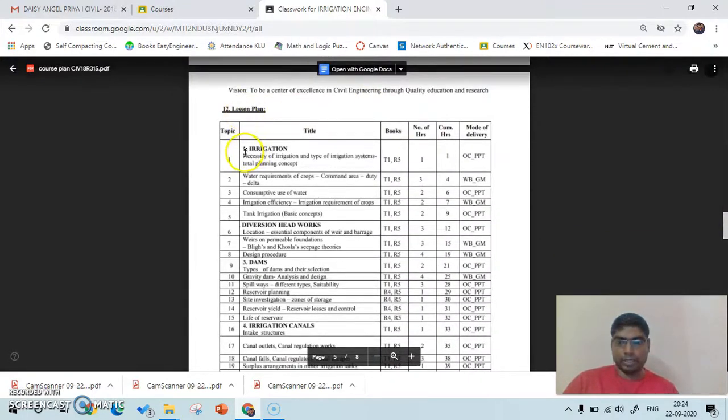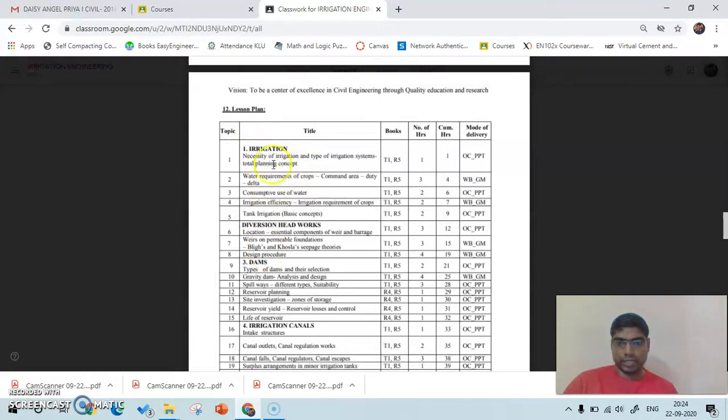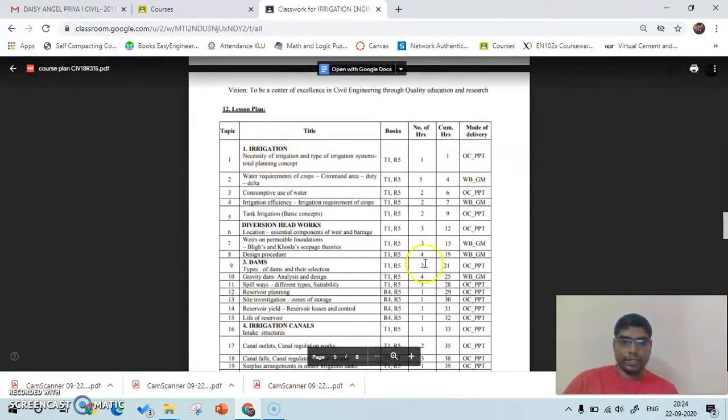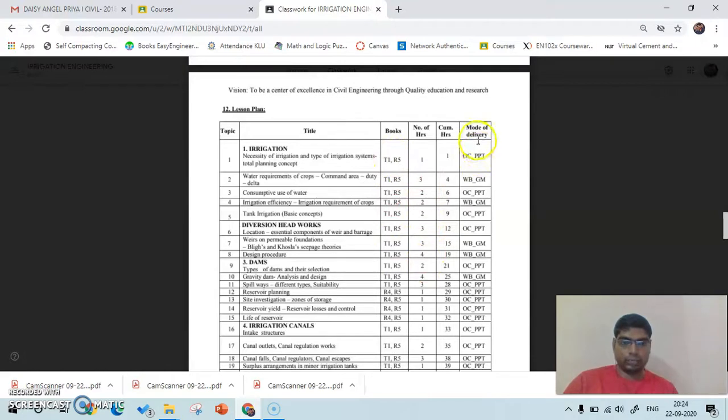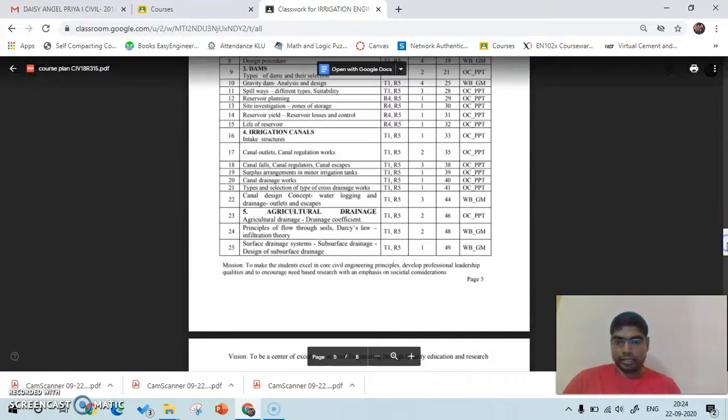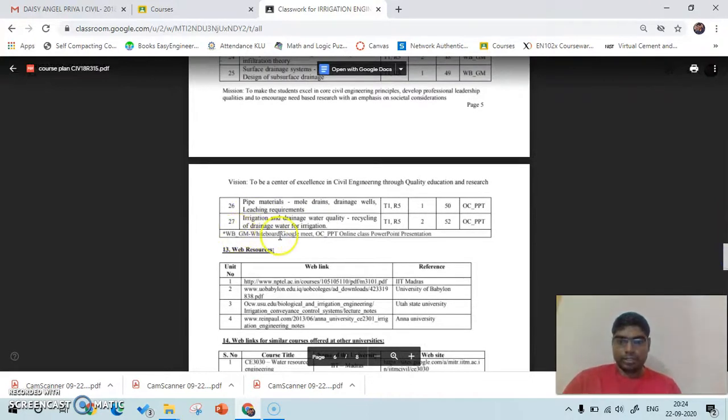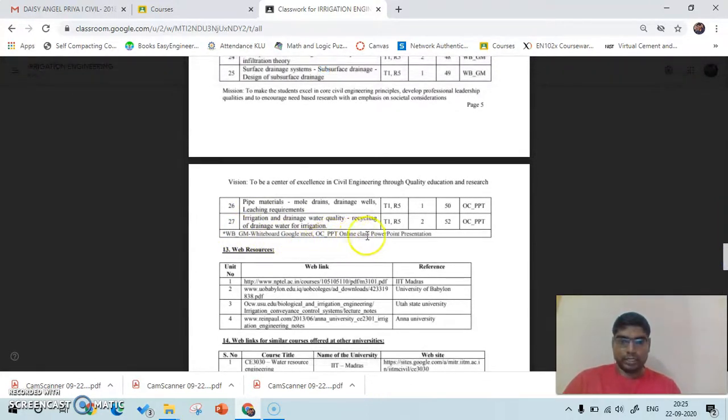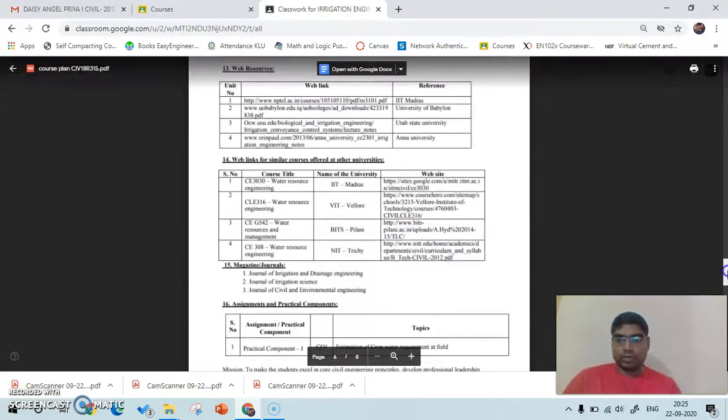lesson plan. I have given all the topics. This is the syllabus, and it shows when I am going to cover each topic, which book I am going to refer to, and the methodology. In this methodology, OC is online course, and PPT means I am going to use the PPT for this online class. WB is whiteboard, and GM is Google Meet. I have given these at the bottom: WBGM, whiteboard, Google Meet, OC online course, and PPT, PowerPoint presentation.